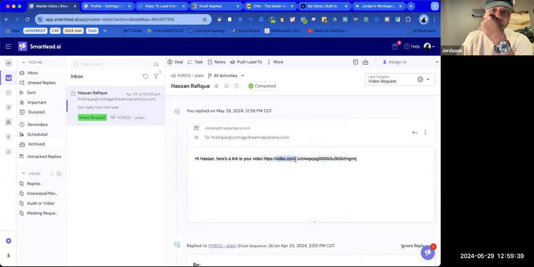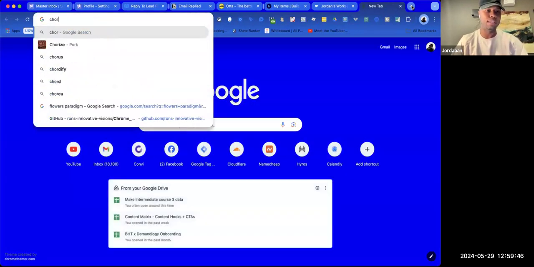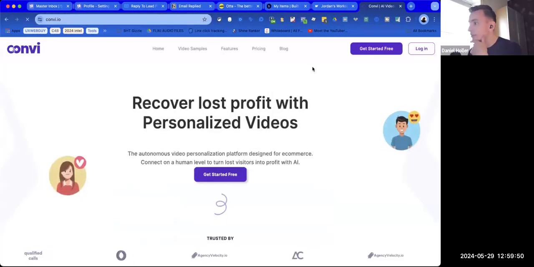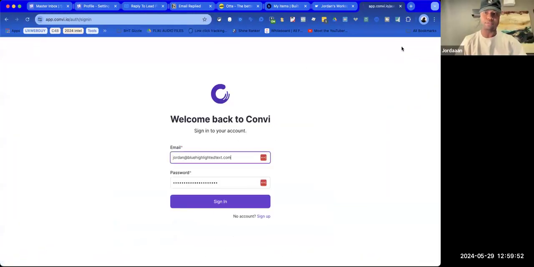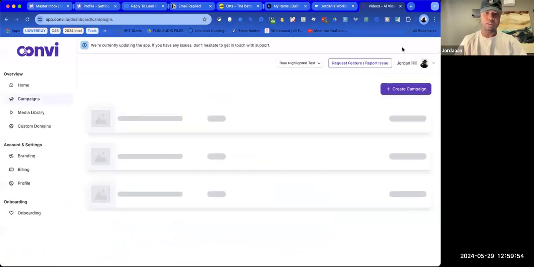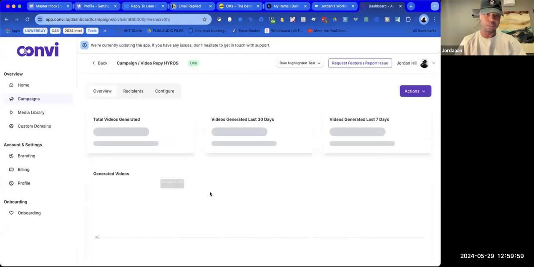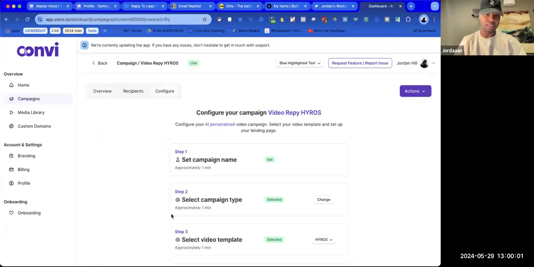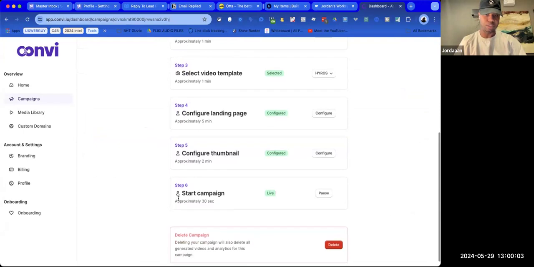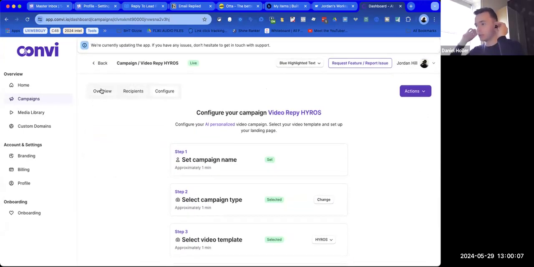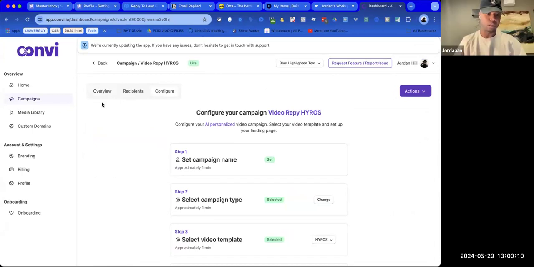Also, I want it to say Hyros dot blah blah blah. I don't know why I did that. Oh, the domain. Yeah, because I actually have a separate domain. For some reason it didn't show up though. Maybe that's in the configuration settings. It might also be something on my end. No biggie.